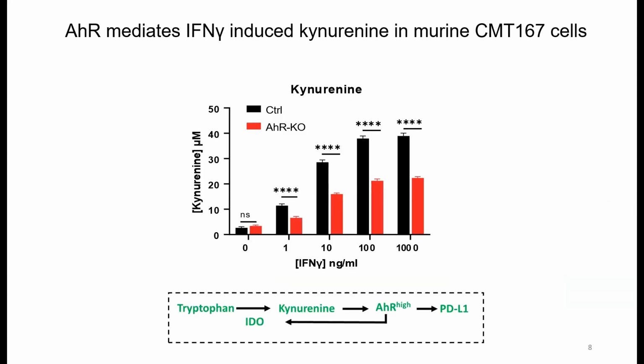Consistent with AHR regulation of interferon gamma induction of IDO, interferon gamma increased kynurenine levels of our wild-type cells in a dose-dependent manner, and that increase was reduced in our AHR knockout cells.